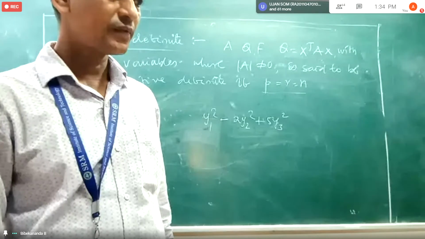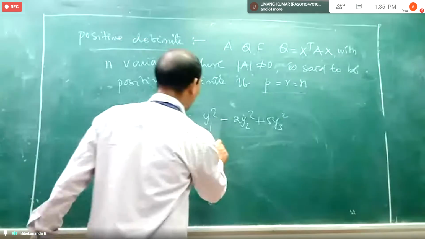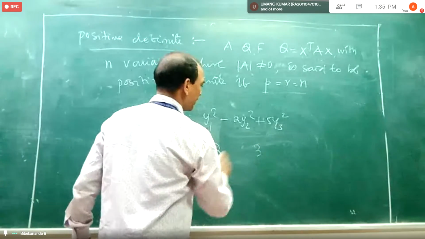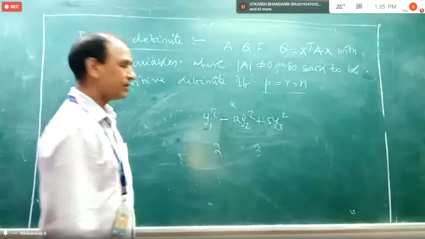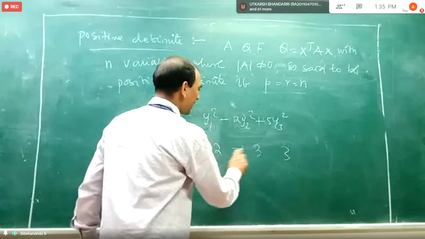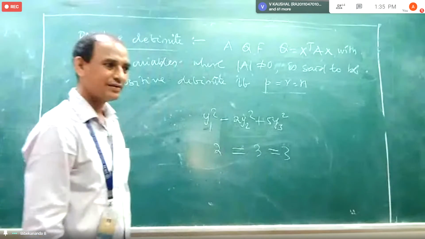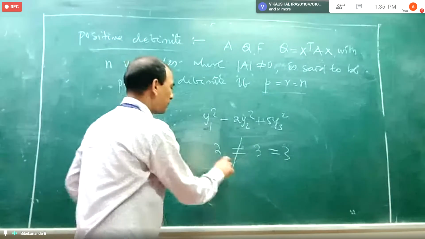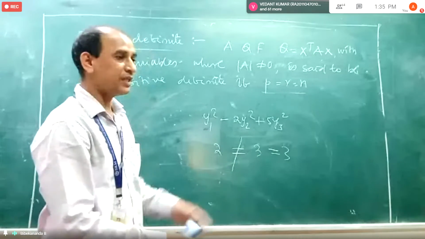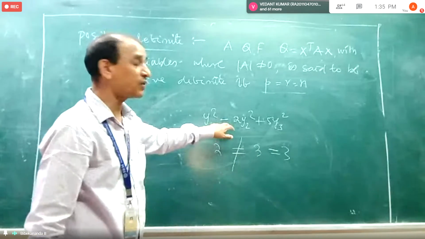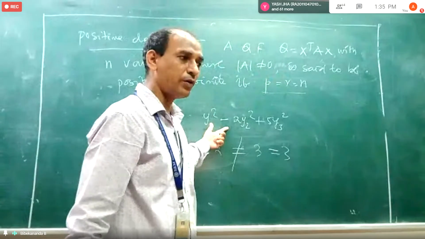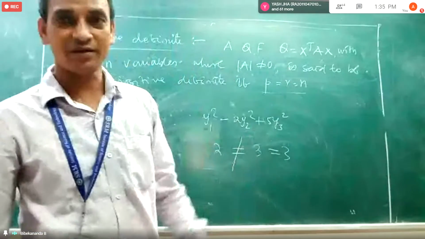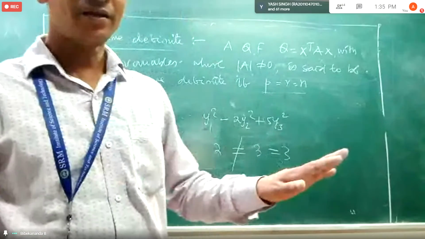Index is 2, rank is 3, and the number of variables is 3. Are they equal? No, sir. The index is not equal to the rank. So in that condition, we cannot say the quadratic form associated with this canonical form will be positive definite. Now it is clear?